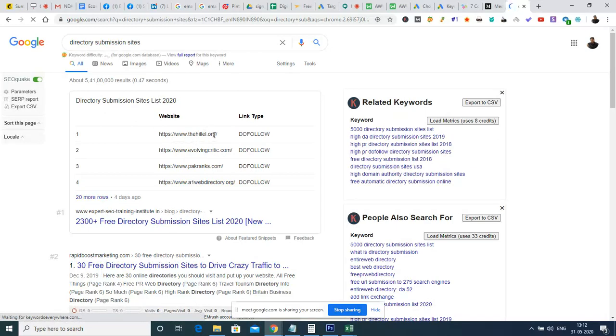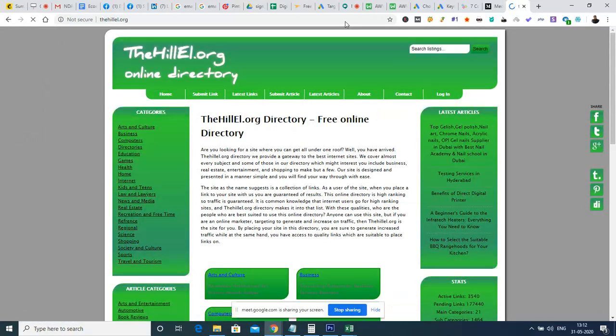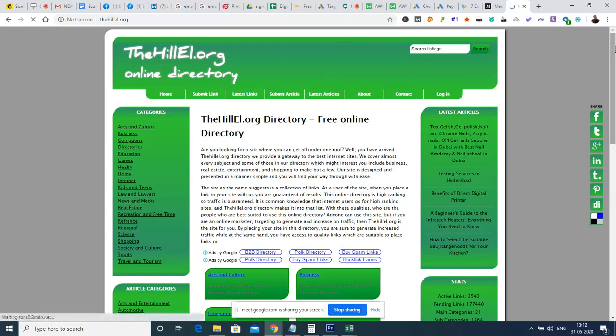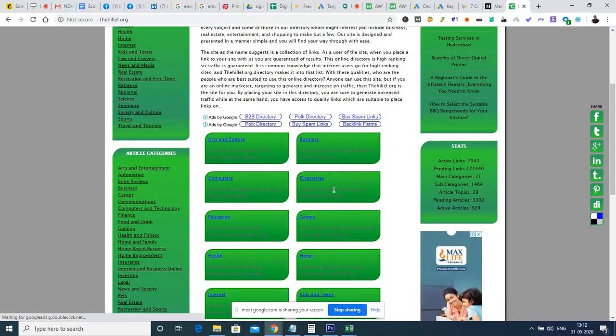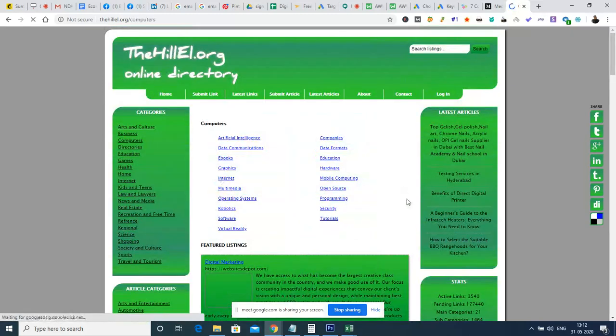The hillel.com. Okay, so what we have to do is go to this business directory, or maybe computers or education, whichever is relevant for us. And there we have to register our link.